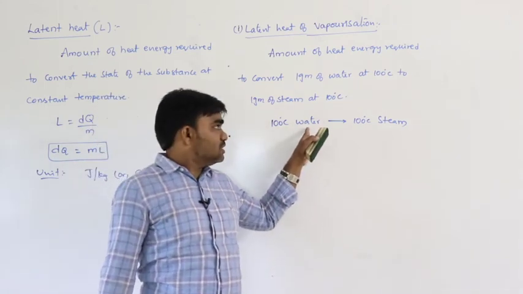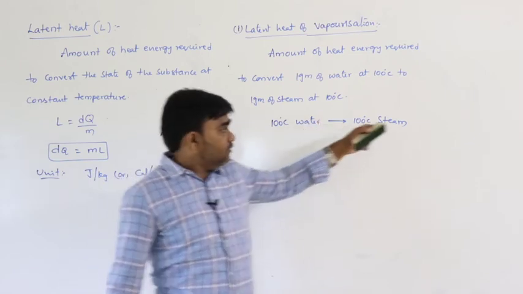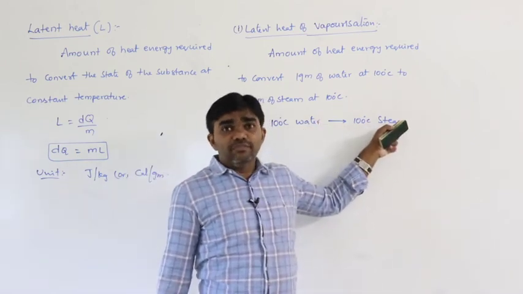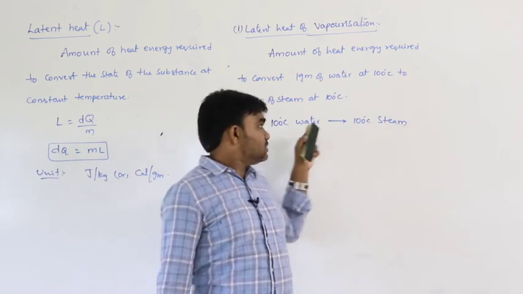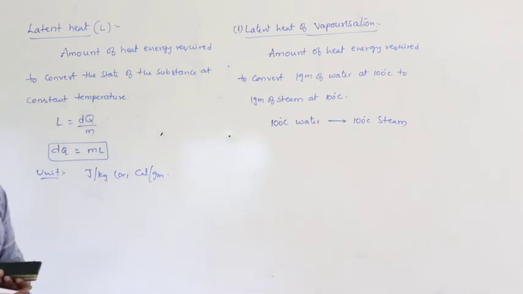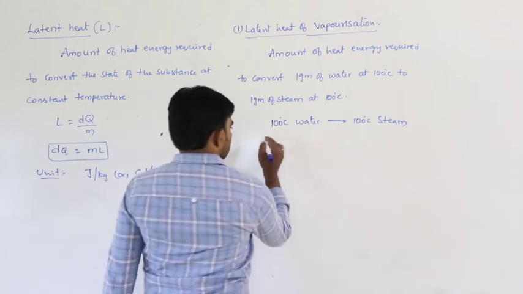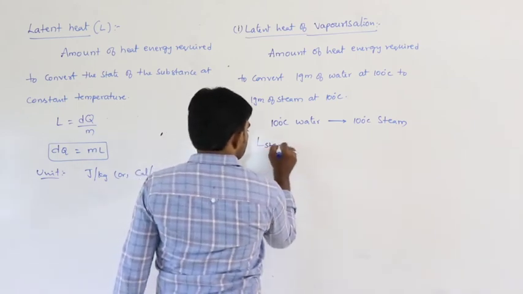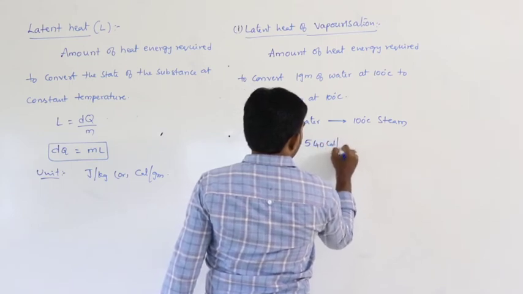What is the state of the substance here? Water, that means liquid state. Here, what is the state of the substance? Steam, that means gaseous state or vapor state. So, that means the state of the substance changes from liquid state to gaseous state at constant temperature, that is called latent heat. So, here also latent heat of steam is equal to 540 calorie per gram.